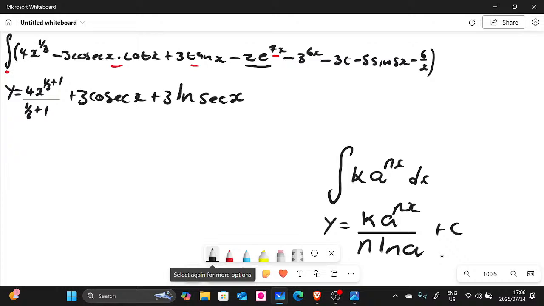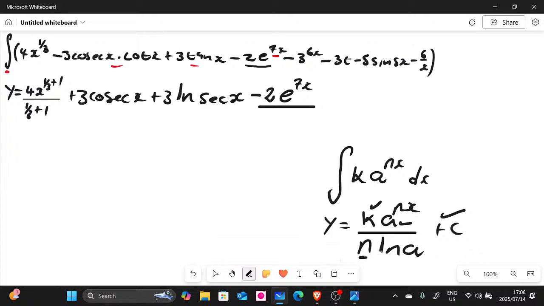So we say minus 2, this is our k, multiplied by a, which is our base there, to the power of 7x. But this time around we must divide by n, which is the coefficient of x, which is this 7 there, so this is going to be 7 and then ln of the base, which is e.